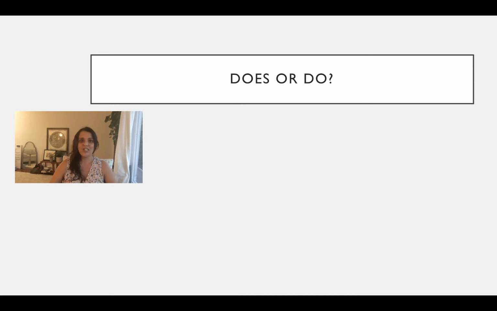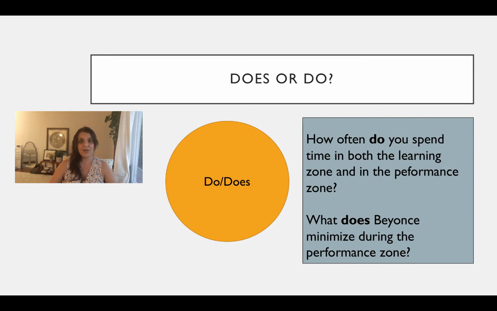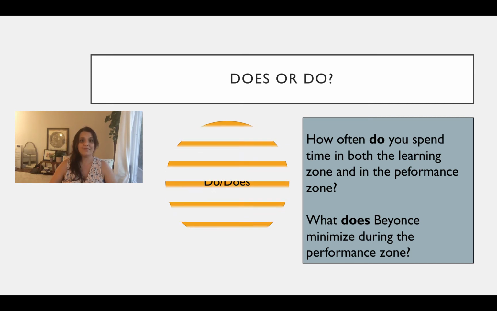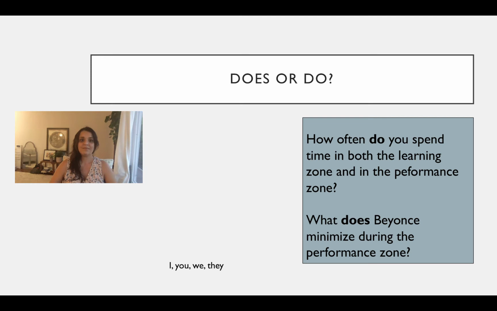How do we know when to use does or do? Let's look at these two questions. How often do you spend time in both the learning zone and in the performance zone? And what does Beyonce minimize during the performance zone? When our subjects in our question are I, you, we, they, the form of do that we need is do.